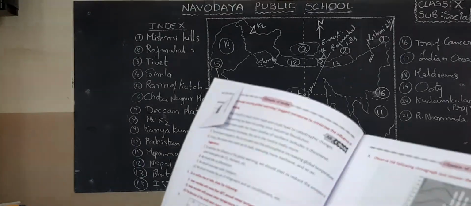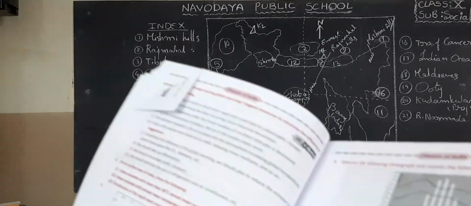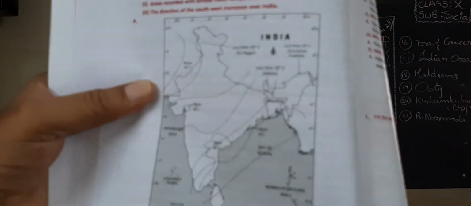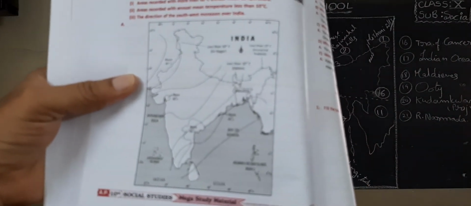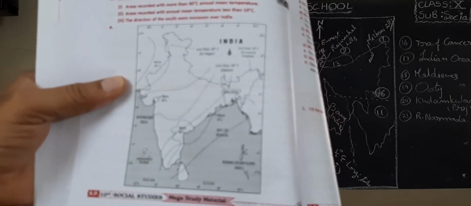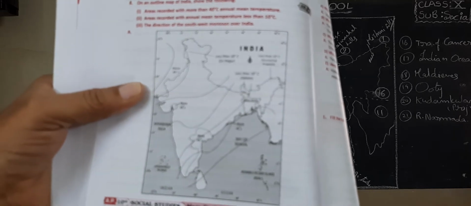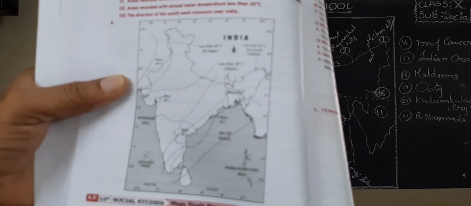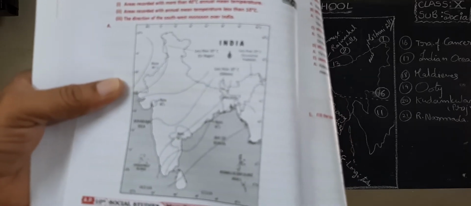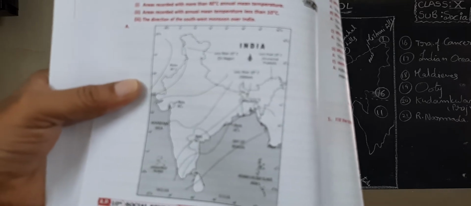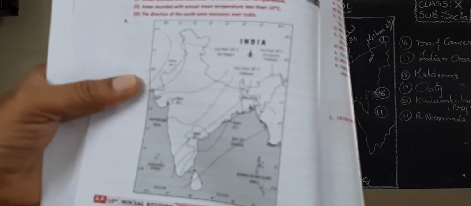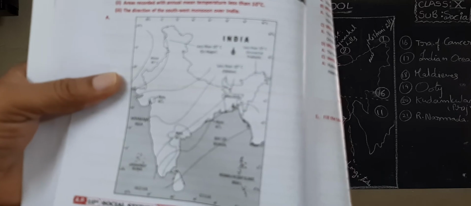Come to page number 124. Here temperature is given. For example, Sikkim, temperature less than 10 degrees centigrade.